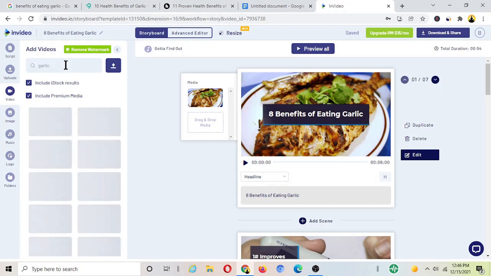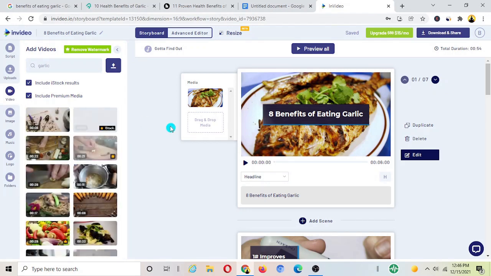Okay, you type garlic and it's going to bring the results for garlic here. So you've got a bunch of garlic results. You do have the free ones as well. Since I have the paid subscription, I can use any of these here. For example, let's say I'm going to use this first one here.